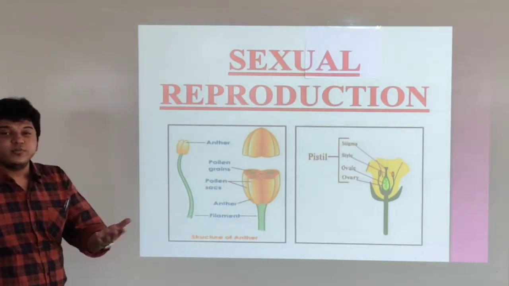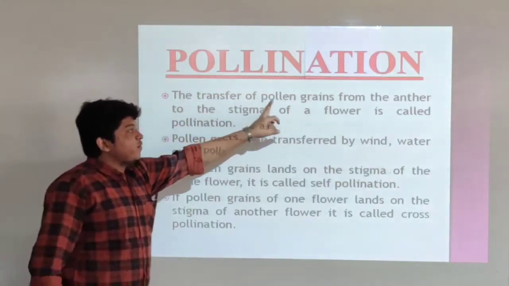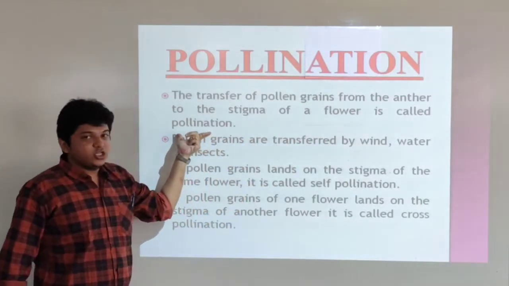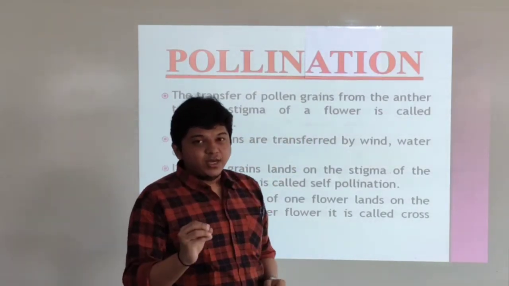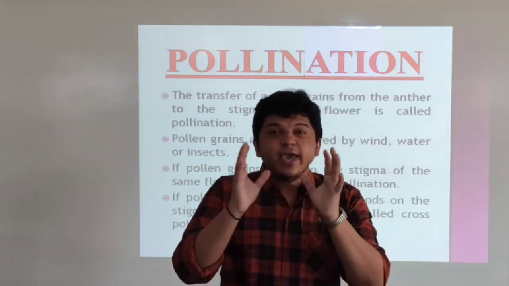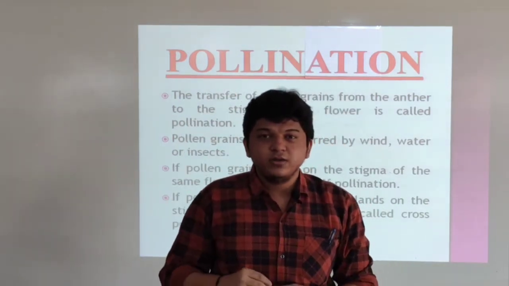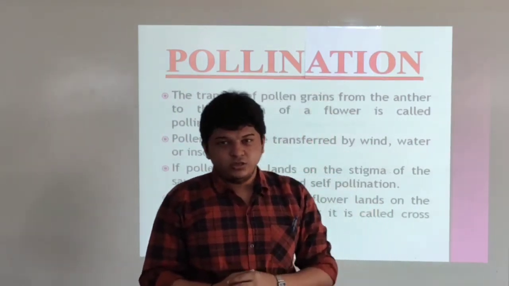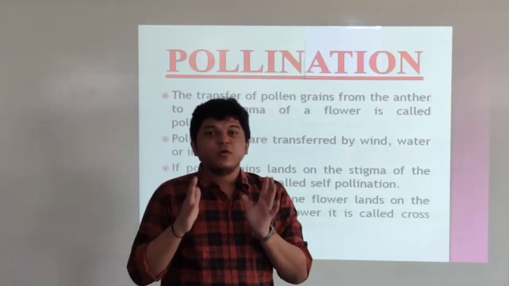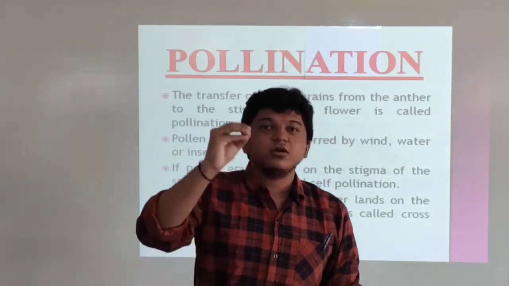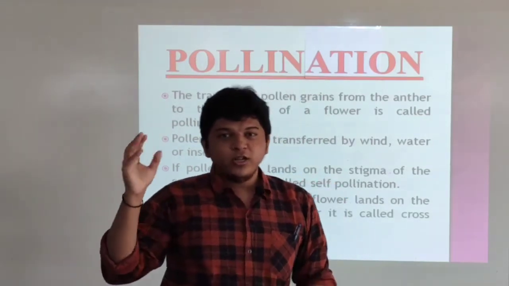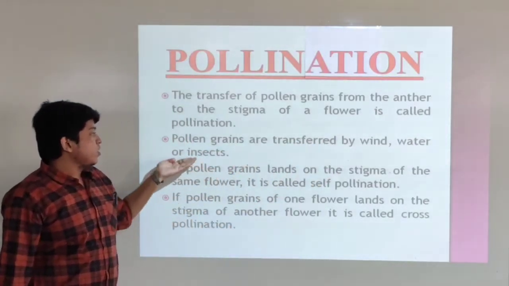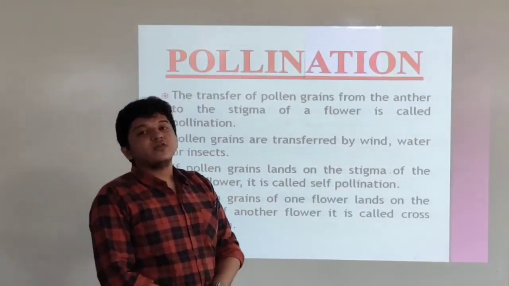Now how do they do the reproduction? The transfer of pollen grain from the anther to the stigma of the flower is called pollination. So the method by which a pollen grain from the anther of the male reproductive part comes to the stigma of the female reproductive part is called pollination. Pollen grains are transferred by wind, water or insects. So these are the carriers of pollen grain.